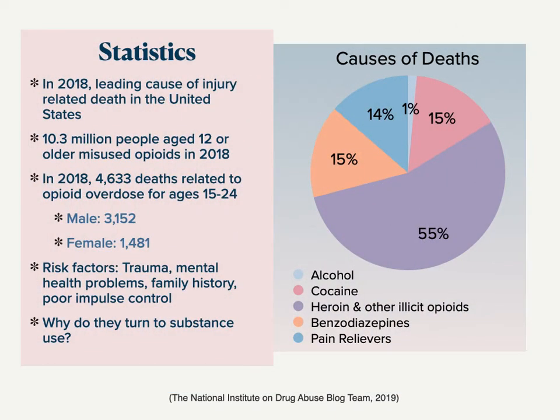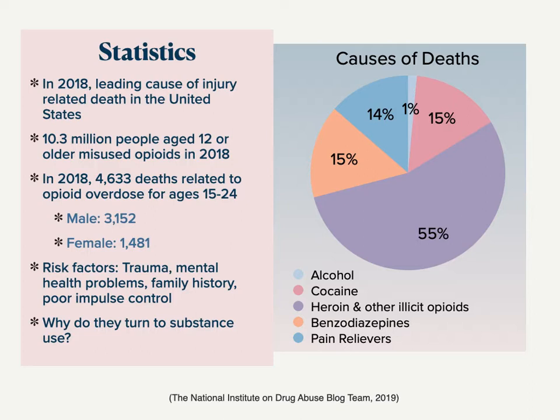When it comes to the opioid epidemic, there are some alarming statistics that the people in the United States should be aware of. In 2018, opioids were the leading cause of injury-related deaths in the United States. Heroin and other illicit drugs came in at 55% of deaths related to substance abuse. There are approximately 10.3 million people aged 12 or older that have misused opioids in 2018. Also in 2018, there were 3,152 males and 1,481 females ages 15 to 24 that have died related to opioid overdoses.